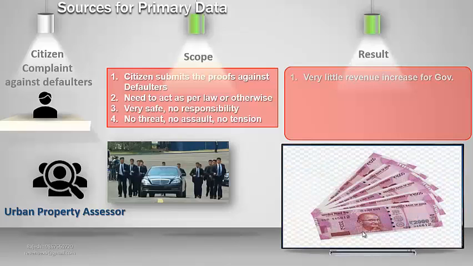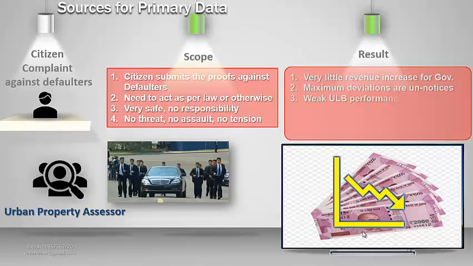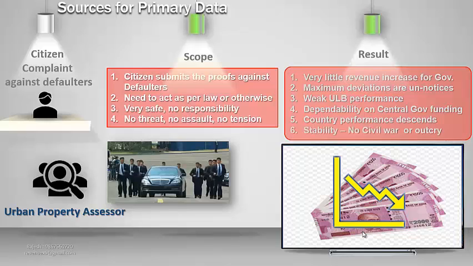Maximum deviations go unnoticed. The performance of the municipal council declines. Dependability on central funding increases. However, the situation in the city is very stable. There is no public outcry, no civil war-like situation.